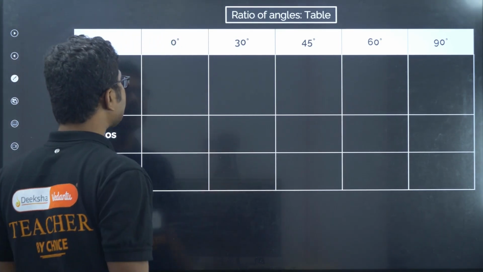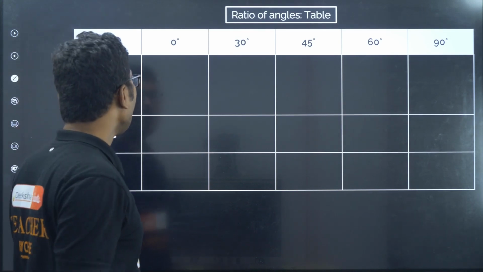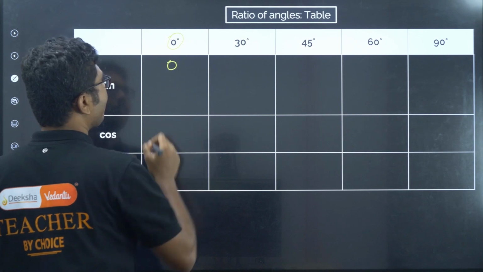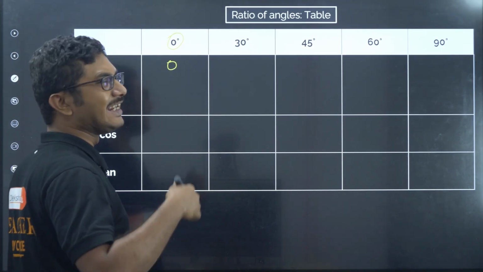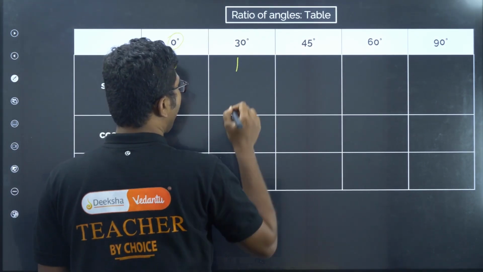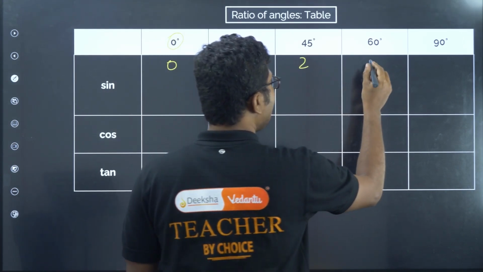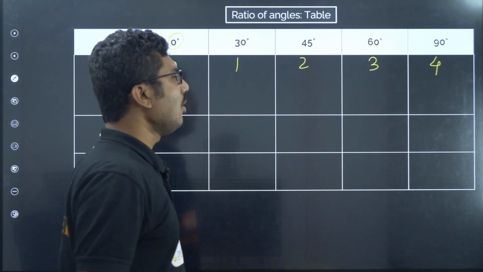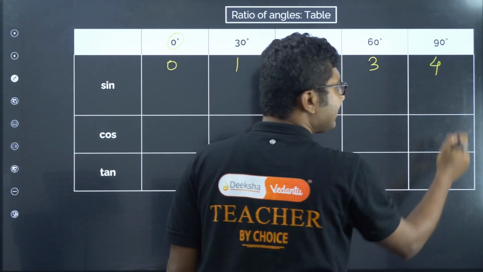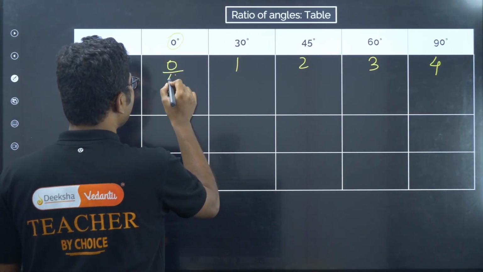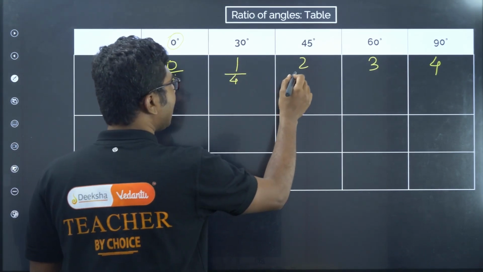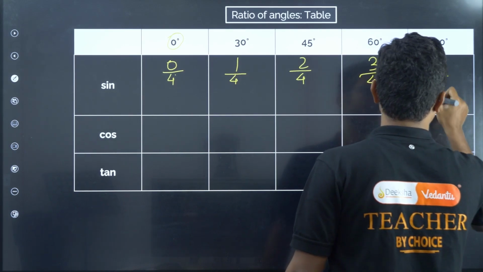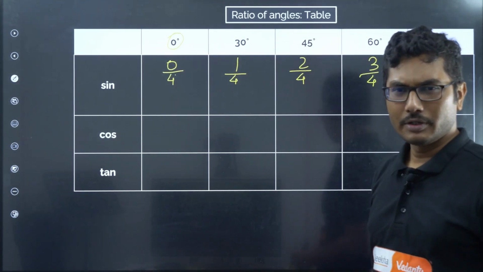So for that we will start with sine, that is our first ratio. Okay, and the first angle is 0, so we will start with 0. Okay, then we will continue using integers. What is the next integer of 0? 1, then 2, then 3, then 4. So we have reached our last point. Now what is the biggest number here? Biggest number is 4. So we will divide everything with 4. Okay, clear? Any doubt? Any questions?